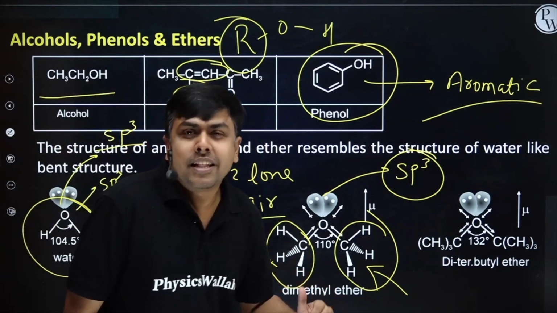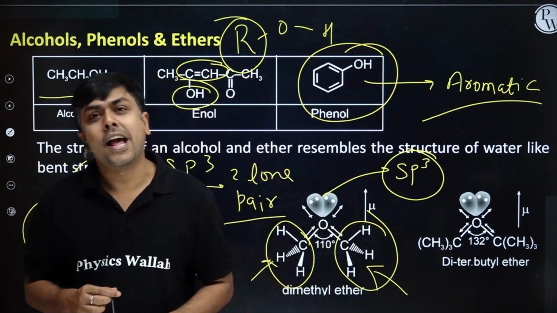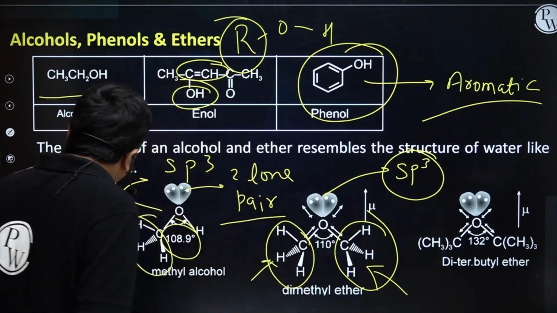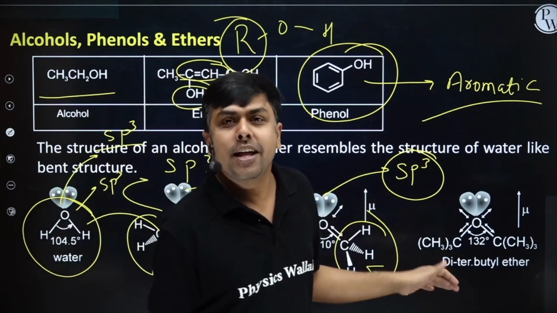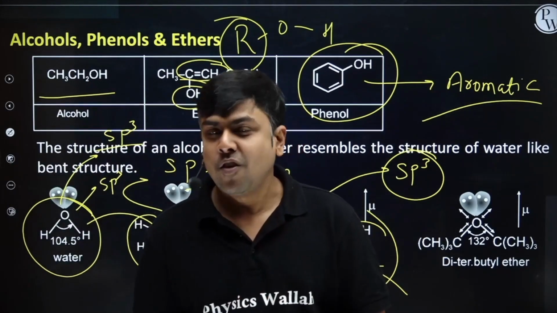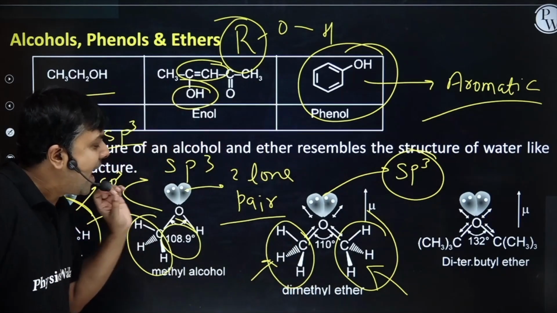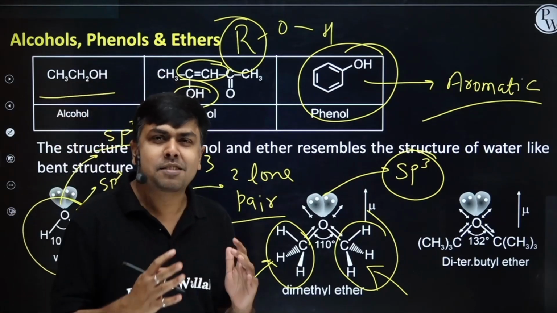So with increase in the bulkiness of the surrounding atom, the bond angle increases if the central atom is the same. And in all these three cases, whether it is water, alcohol or ether, the central atom is oxygen. I hope you understood this bond angle and structure related thing. Shall we move ahead? Let's move ahead.